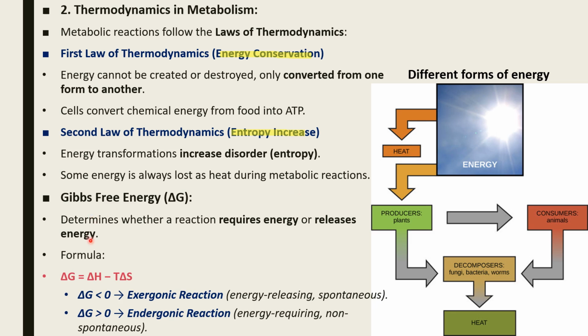Gibbs free energy. It determines whether a reaction requires energy or releases energy. The formula is change in G is equal to change in H minus T delta S. If change in G is less than 0, that means it is an exergonic reaction, energy releasing, spontaneous. If change in G is more than 0, that means it is an endergonic reaction and it requires energy.